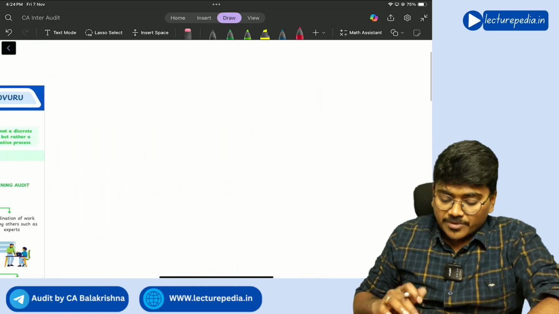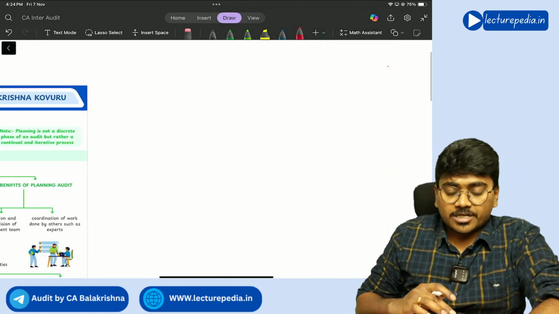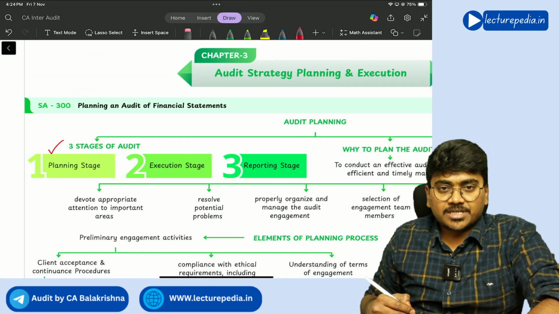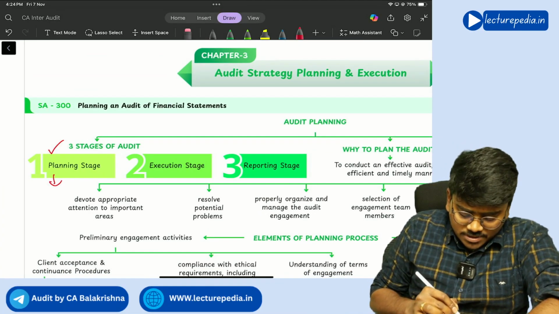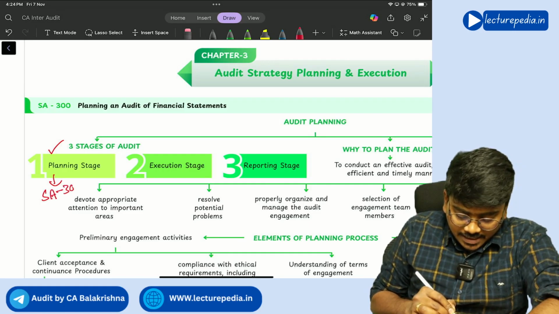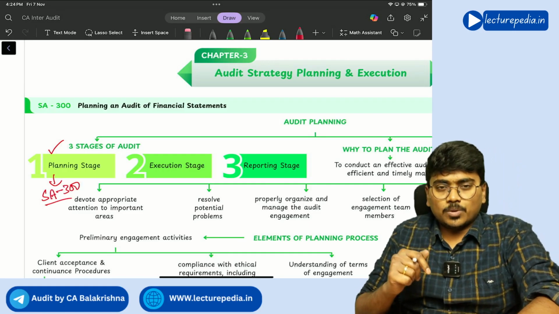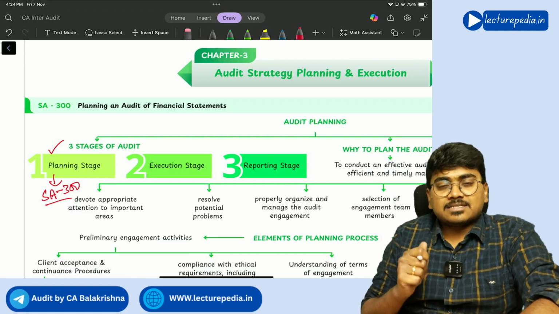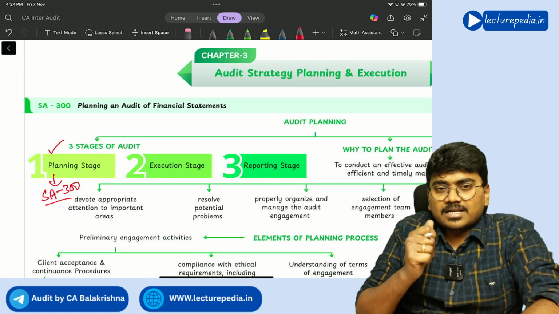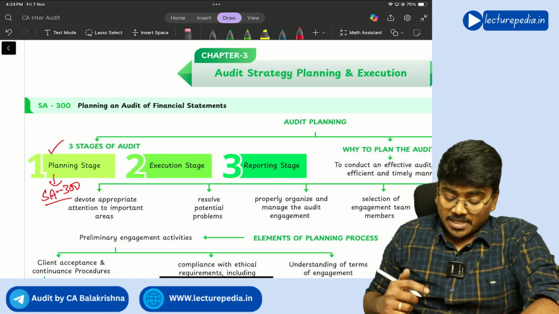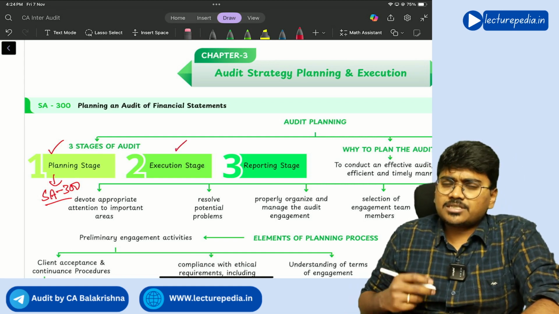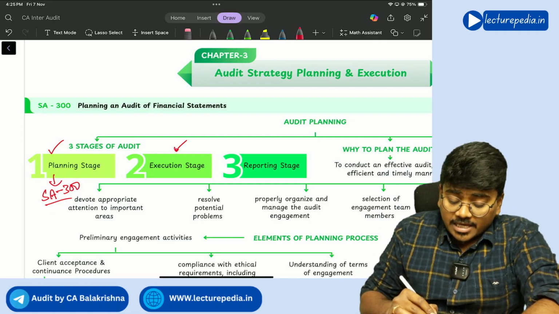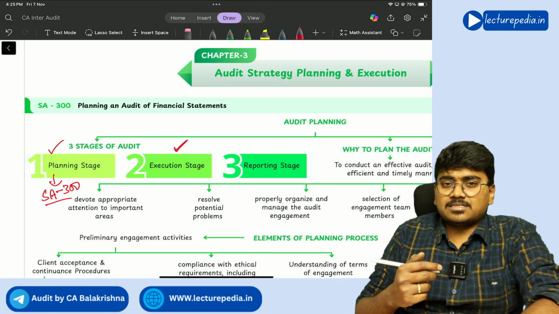So basically there are three stages in the audit. What are those three stages? Firstly, the planning stage, which will be dealt with by SA 300, which we are discussing now in this chapter. So this chapter entirely covers SA 300, which completely deals with planning the audit. Next, the execution stage. There are various standards that deal with the execution of the audit, which is the second stage.